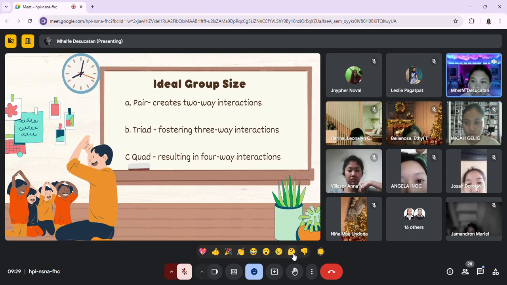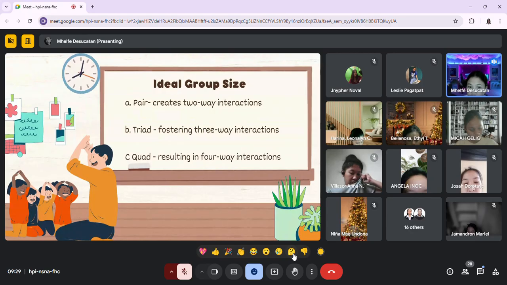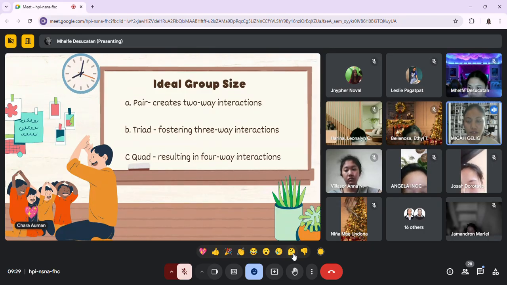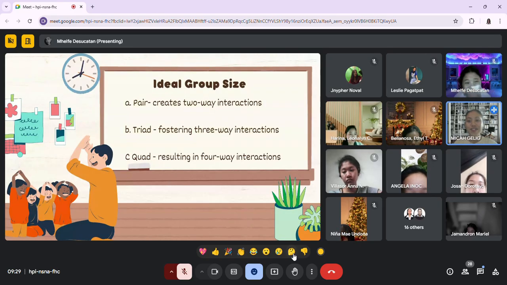When I say triad, these are a group of friends consisting of three people. We can also call it a trio. Am I correct? All right, thank you. So, in a triad, one child collaborates with two other children. Miss Sukatan is correct.